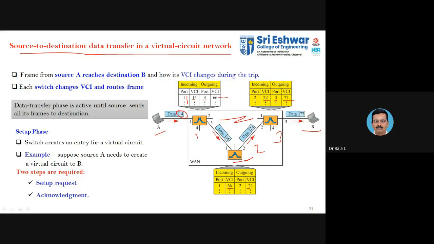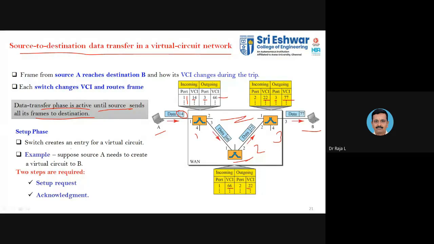So this is how communication normally takes place using the virtual circuit approach from source to destination. The data transfer phase is active until the source sends all its frames to the destination. Until it ends the data to the destination, the data transfer phase will be in active mode.